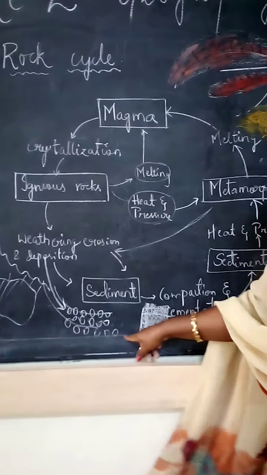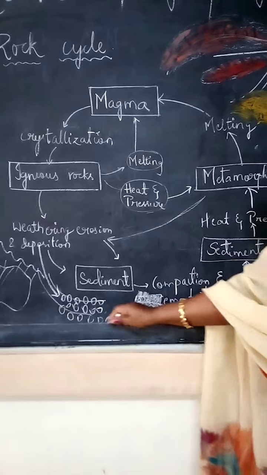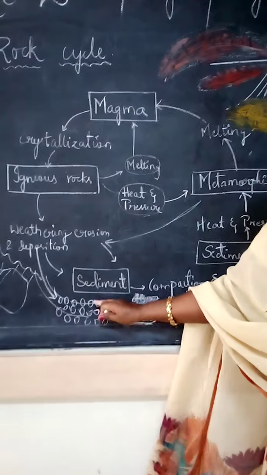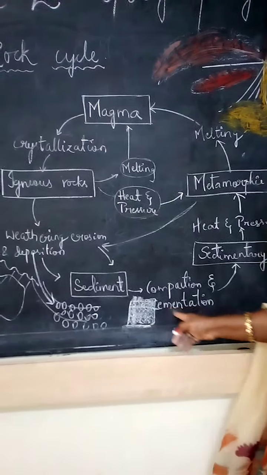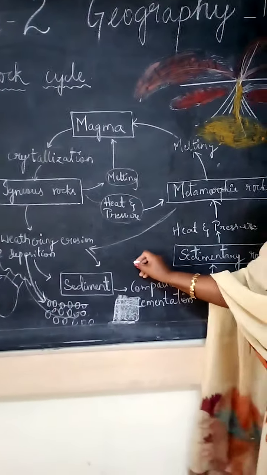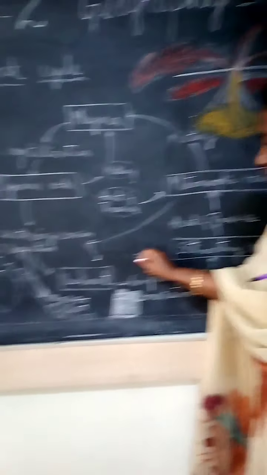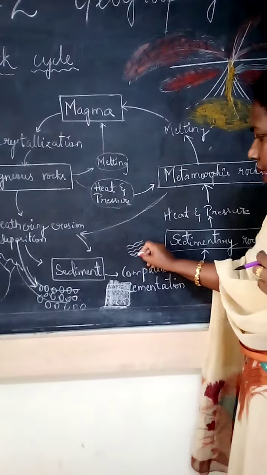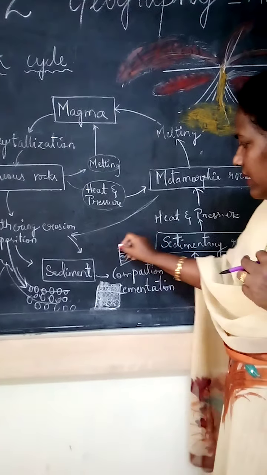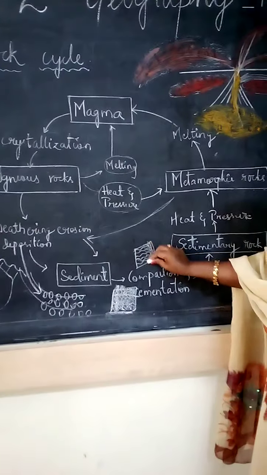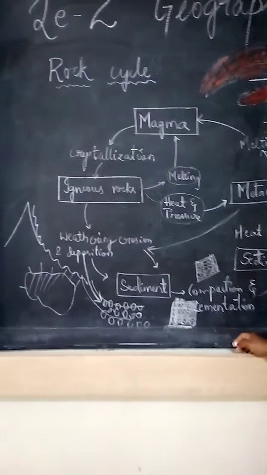Deposition also you mention here. So small stones, how they are deposited layer by layer, you show clearly. And here also you show the compaction and the cementation. In that stone we can easily see layer by layer like this. This also you show in your picture because it is easy to understand.